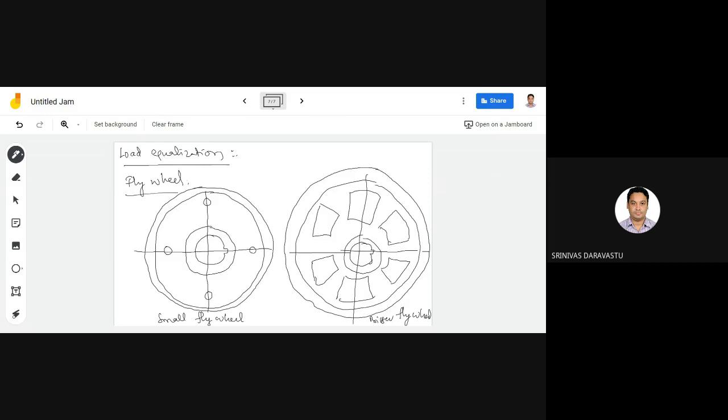A flywheel is nothing but a big wheel that is mounted on the same shaft of the motor, if the speed of the motor is not to be reversed, or a heavy rotating body that acts as a reservoir for absorbing and redistributing stored energy. That is known as a flywheel.